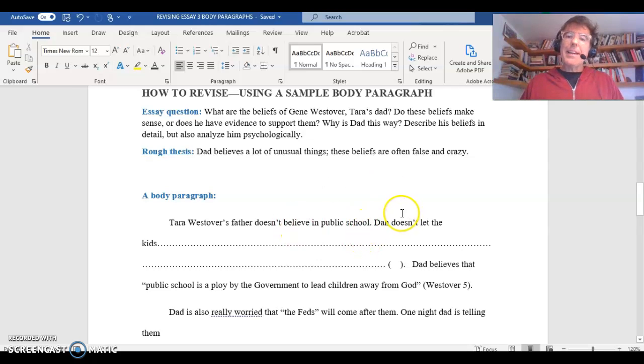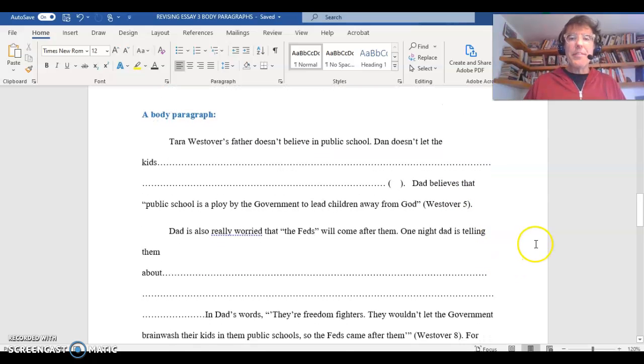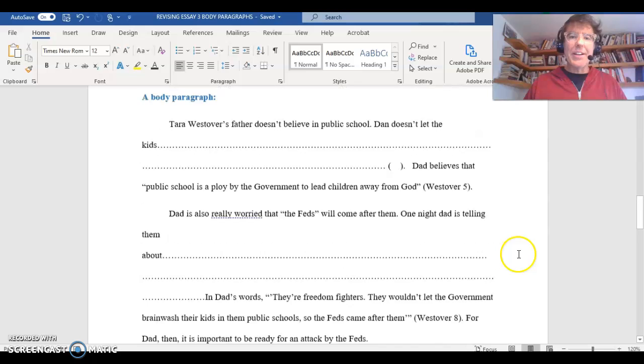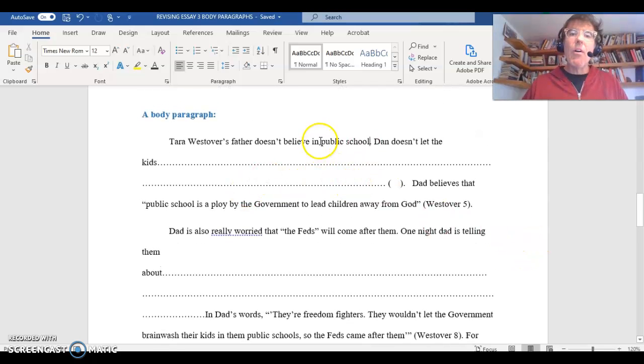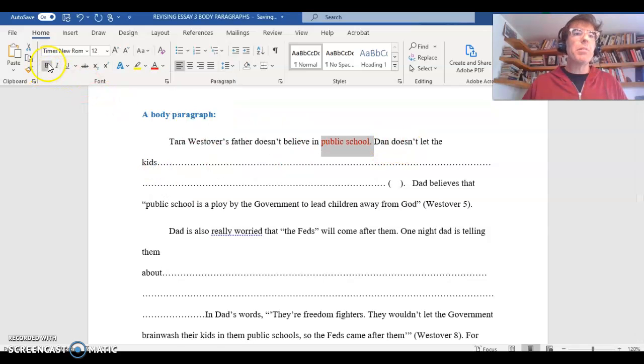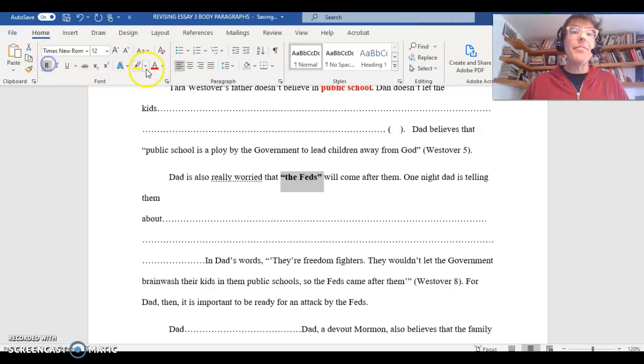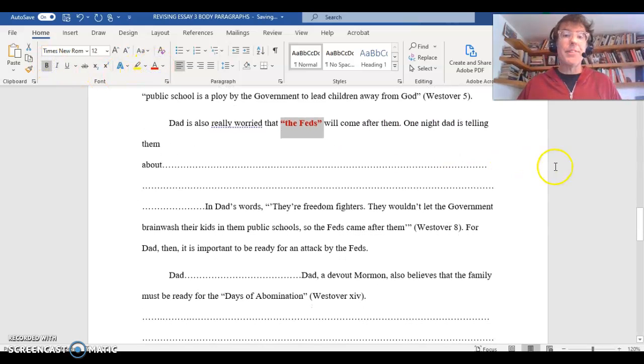Okay? So I think if you go through this process, you have a rough draft paragraph that's kind of broad and has a lot of different stuff in it. Start chopping it up. Chop up your big rough draft paragraphs and use this strategy. Notice now I can start revising my outline. So maybe body paragraph 1 is about public school. Maybe in my revised outline, body paragraph 2 is about the Fed. So this is revising step 2, clarify.